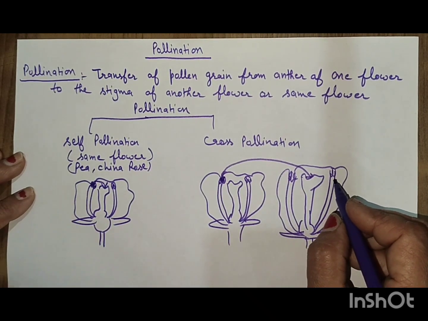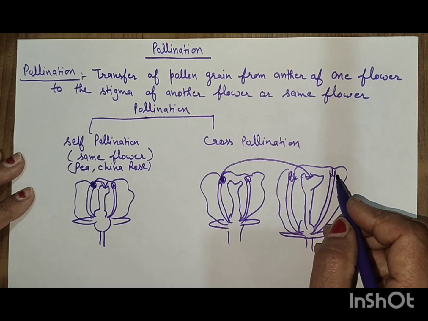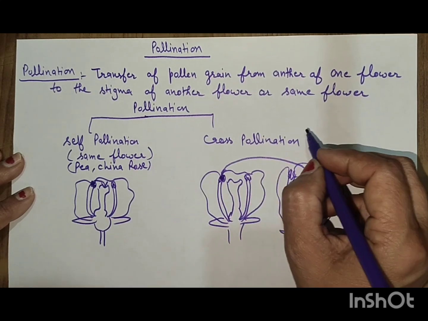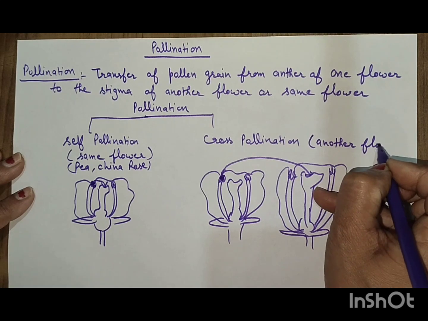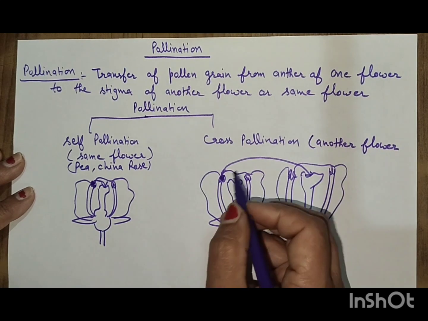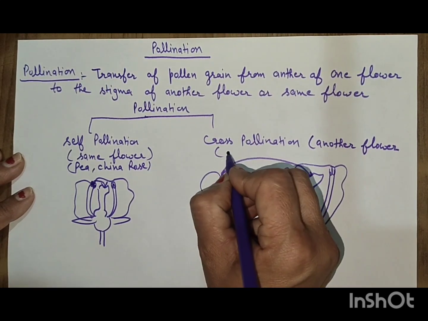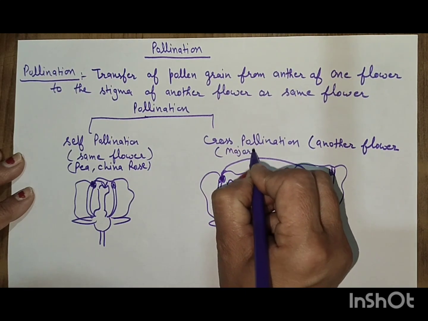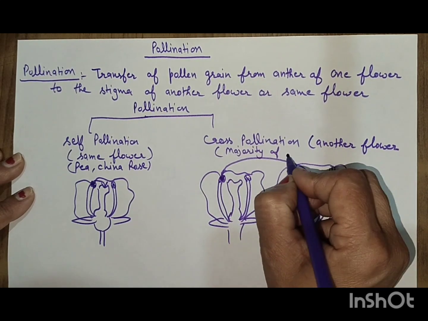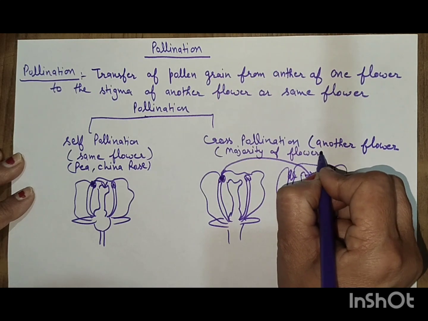This is called cross-pollination. This is the case in the majority of flowering plants.